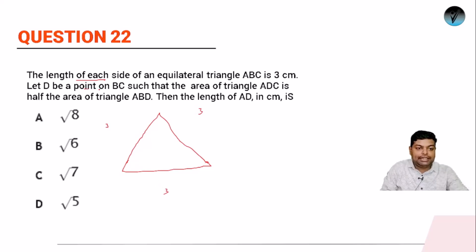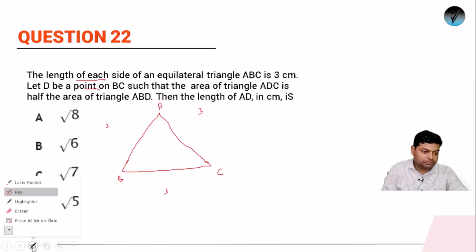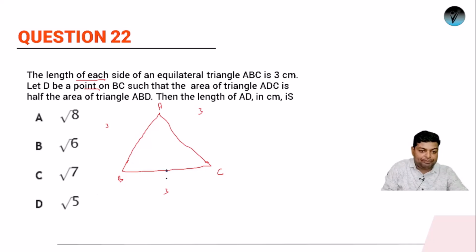Let D be a point on BC. So suppose this is A, this is B and this is C. So let D be a point on BC such that area of triangle ADC is half the area of triangle ABD. Okay, let's see. Suppose ये D point है.